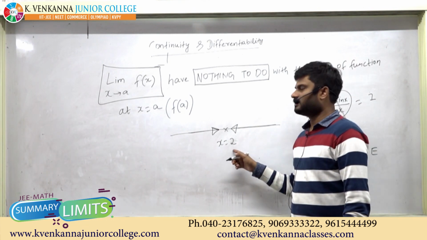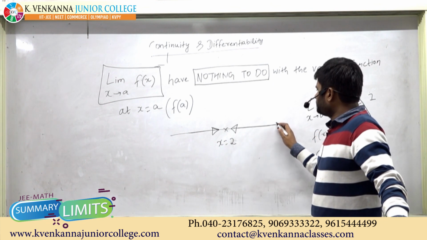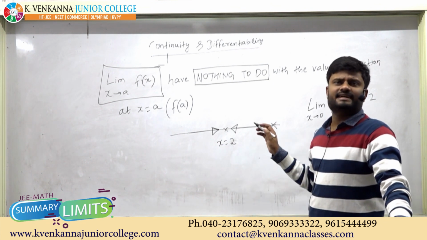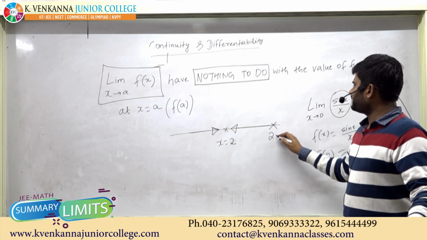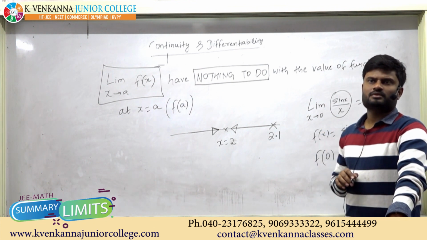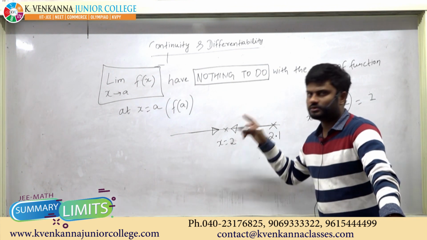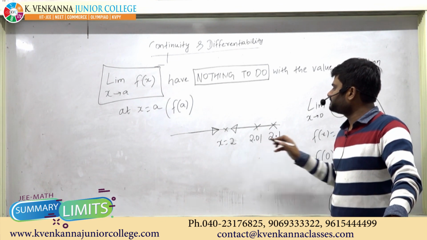We just solved an example where x was equal to 2. So I just told you that you can approach to 2 from the right hand side. How can you approach to 2 from the right hand side? You can be at 2.1. You can further approach to 2 and 2.01.